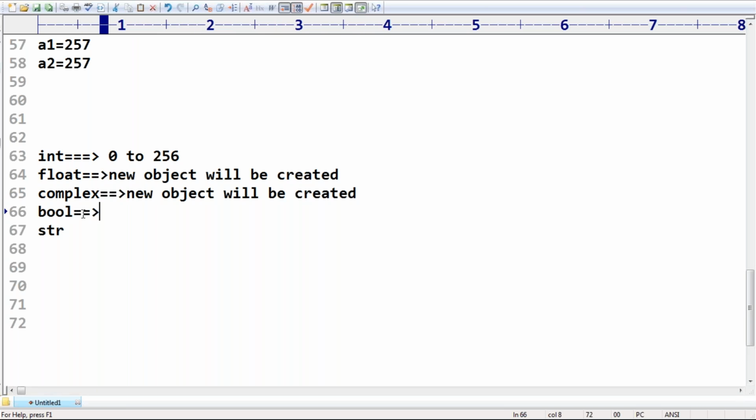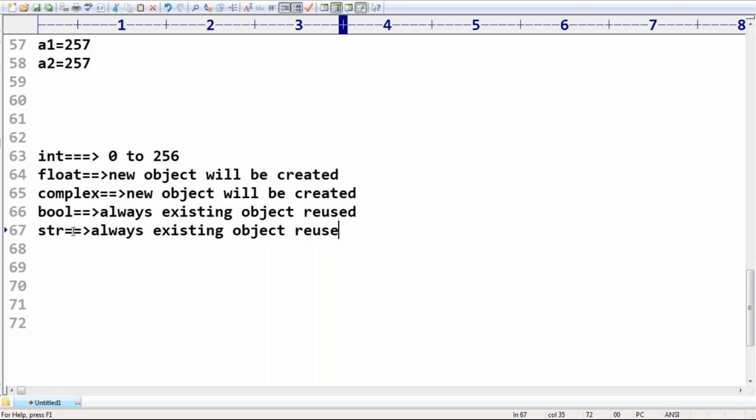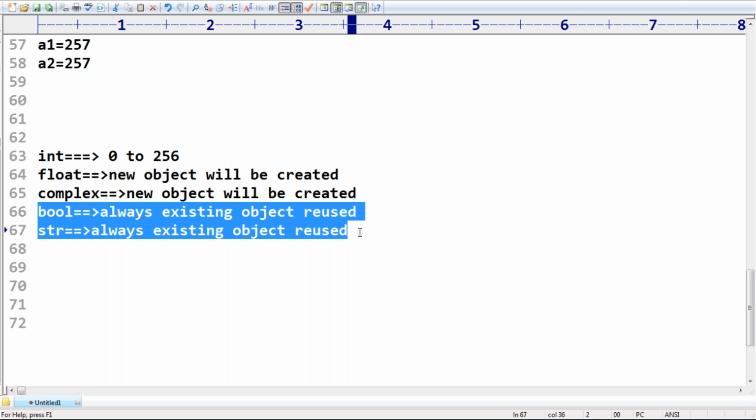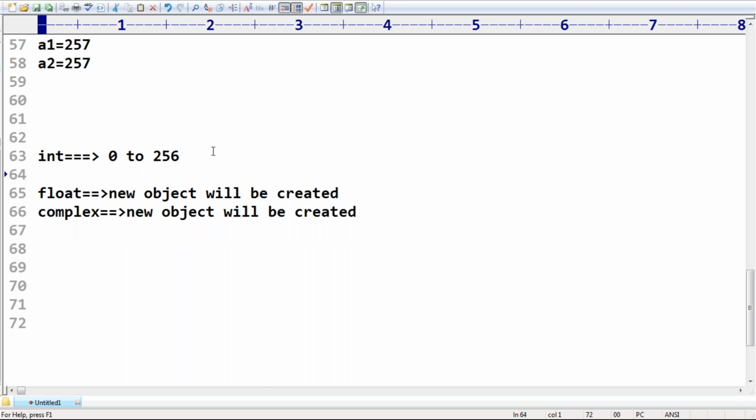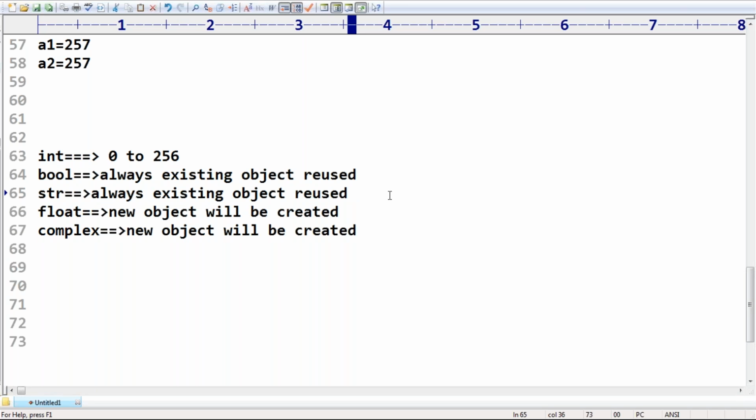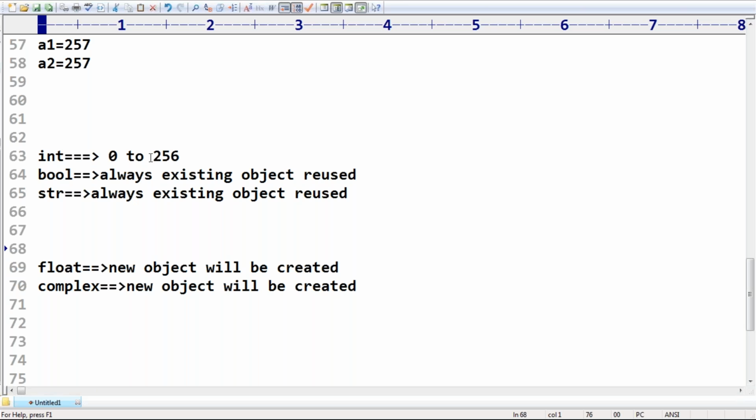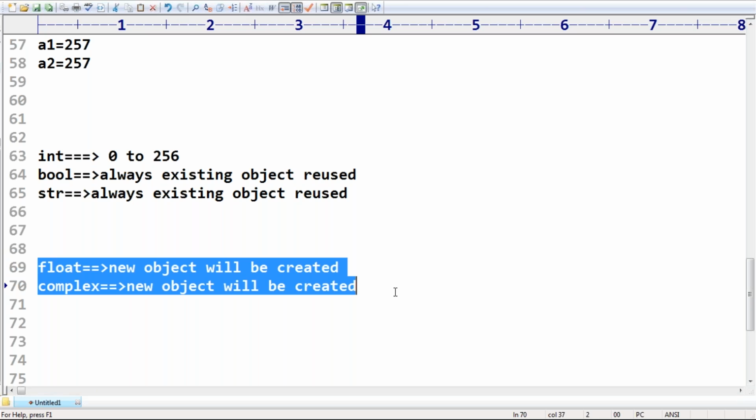But Boolean, always existing object only. Existing object reused. Remember this one. In the case of str, always existing object will be reused. So in the case of int, boolean and string, object reusability is there. But in the case of int, only this range only. But in the case of float and complex, every time a new object is going to be created.